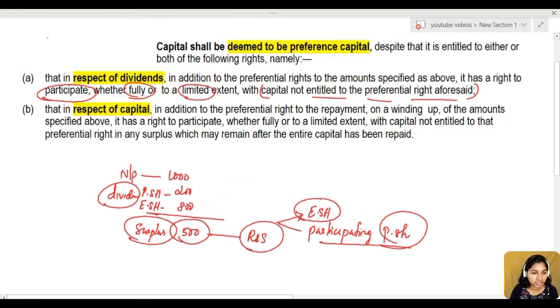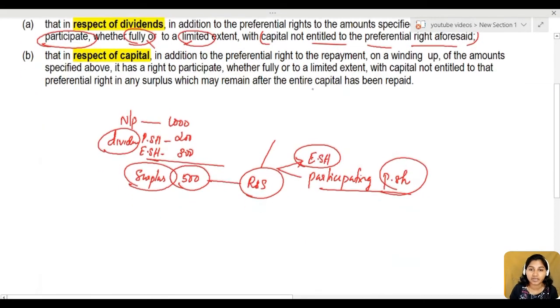So if preference shareholders are having participation in this capital not entitled to preference rights, this capital is not entitled for preference shares, these are for equity shareholders. But if they are participating in this surplus, it may be 100% participation or limited participation, whatever it is, then they are termed as deemed preference share capital, deemed preference shareholders or deemed preference capital.